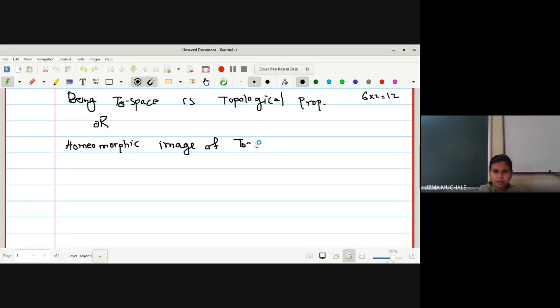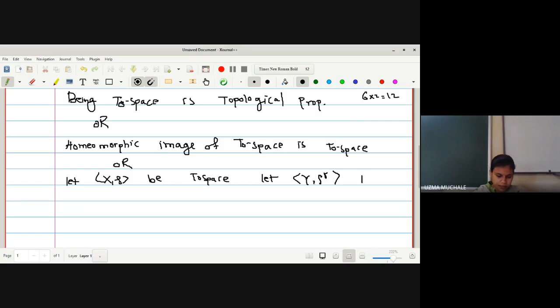Homeomorphic image of a T naught space is a T naught space. And one more statement for this one is: let (X, rho) be a T naught space. Let (Y, rho star) be any topological space.